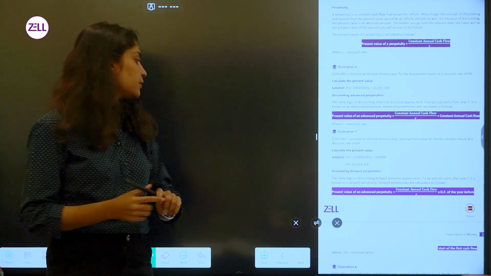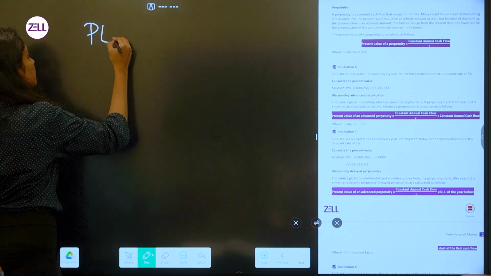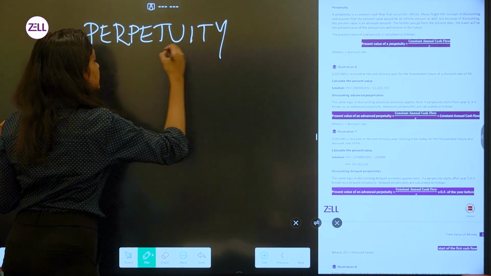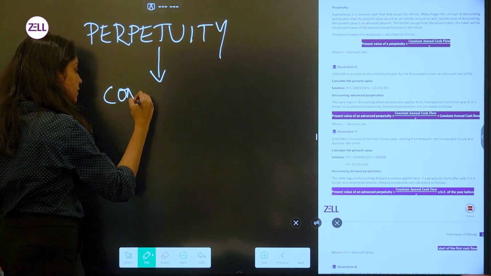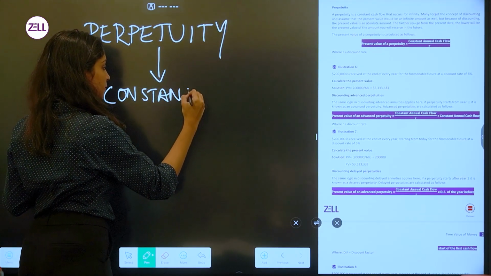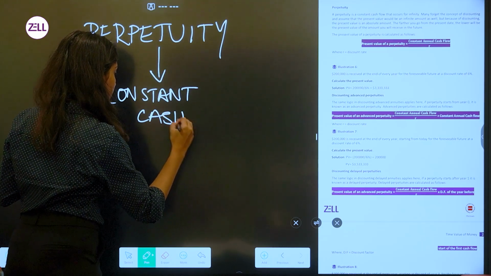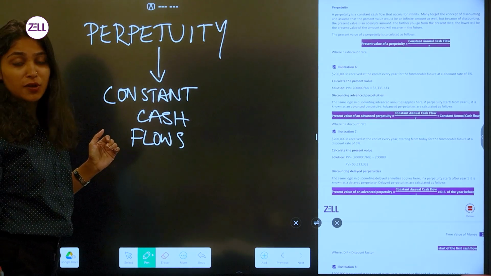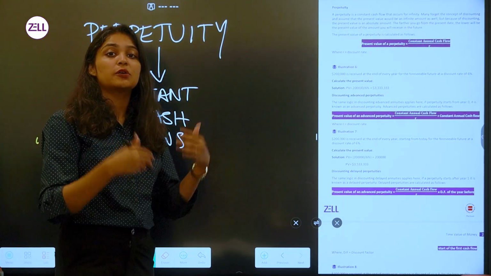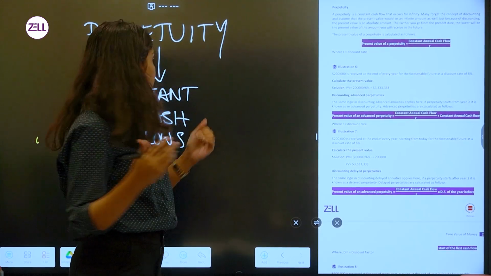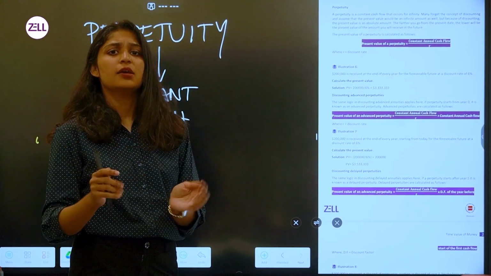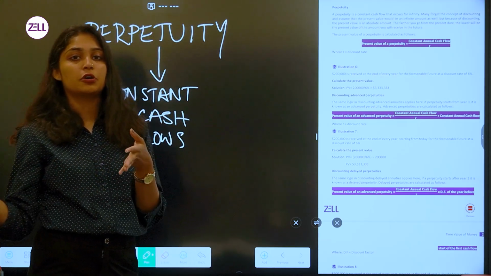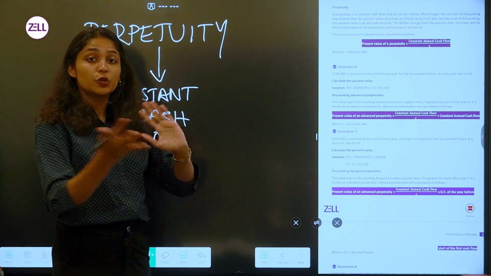Similarly, perpetuity factor, or the word perpetuity, simply means there are constant cash flows for a foreseeable future. What do you mean by foreseeable future? These cash flows are going to go on and on. That means in annuity factor, there was a timeline. It could be for 3 years, 5 years, 6 years. But when it comes to perpetuity, it goes for a really long time. Like how your scholarships work.